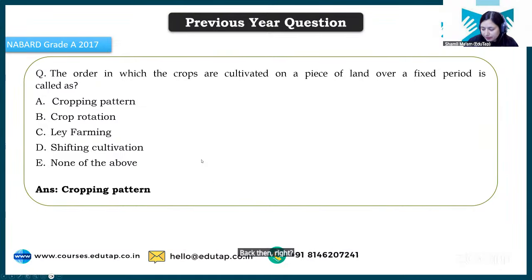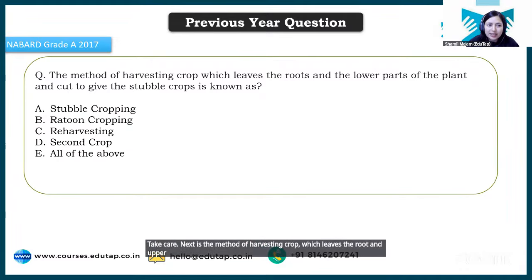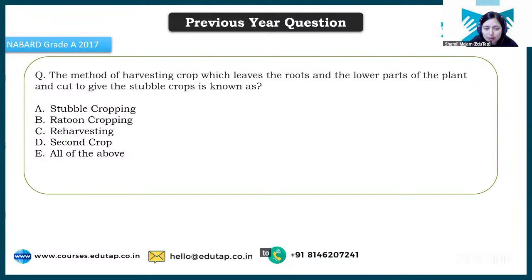Cropping pattern. ठीक है. Next is: the method of harvesting crop which leaves the root and upper lower part of a plant and cut to give the stubble crop is known as. Okay, so the answer here will be, students, please carefully read all the options first.